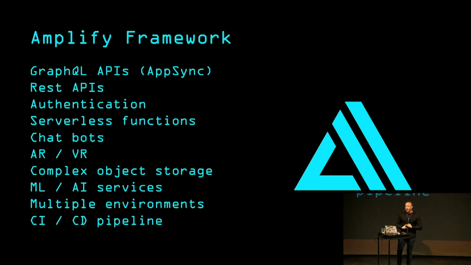The first is a CLI. The CLI allows you to scaffold, configure, and update cloud resources directly from your command line, from your front-end environment. Some people compare it to Ruby on Rails for cloud services. Then there's also a JavaScript library that you use to connect to these services from your client application. This is a list of some of the services supported by the framework. Authentication is a big one, but we're seeing really large adoption with AppSync and our serverless functions, which are a combination of either just deploying serverless functions or building out entire REST APIs.